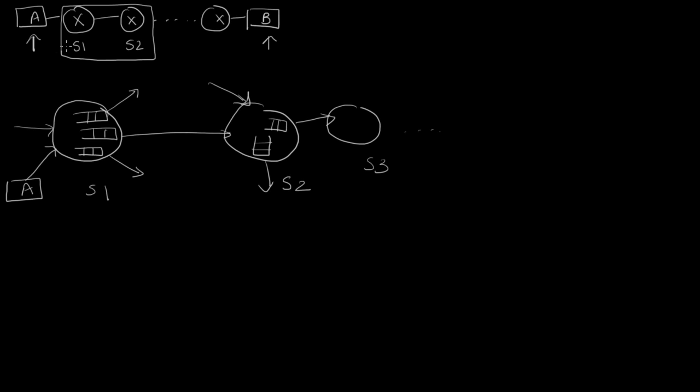In this example, we are interested in the delay experienced by a packet to go all the way from A to B. Now, as you can see, this packet is going over many links, going through many switches, before it reaches B. To see what happens to the packet as it passes through these nodes, let's look at what is happening between these two components. Basically here I have redrawn the switches S1 and S2. S2 in turn is connected to switch 3, that's not shown here.